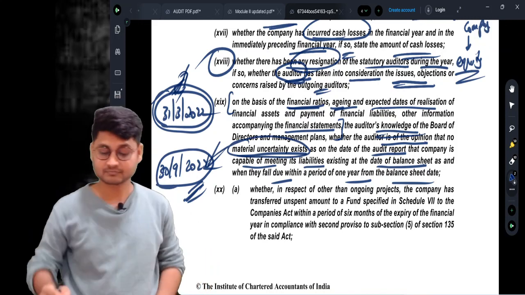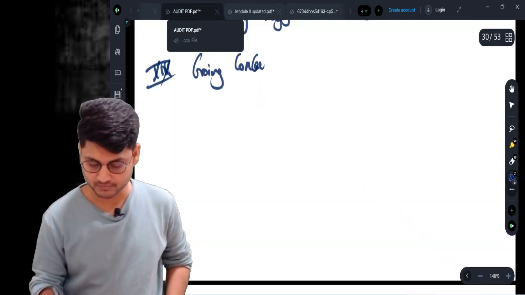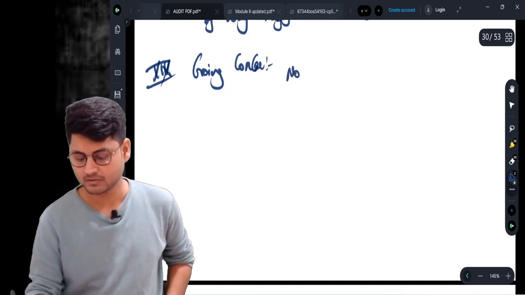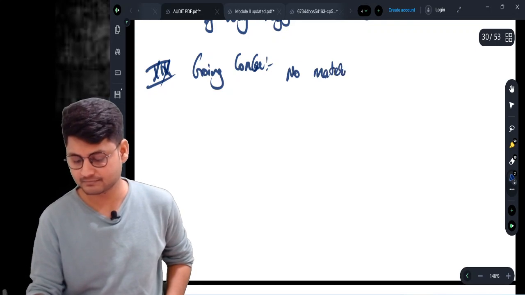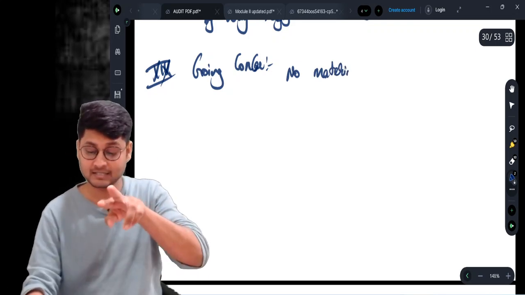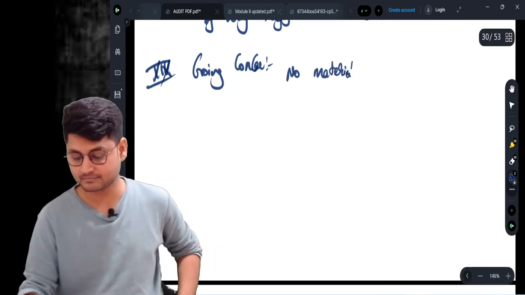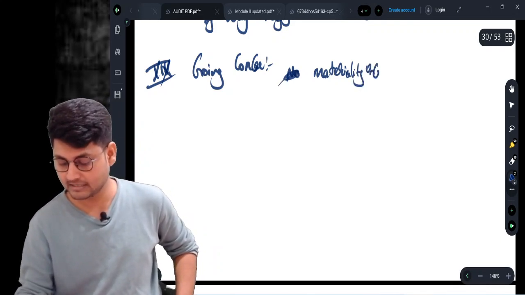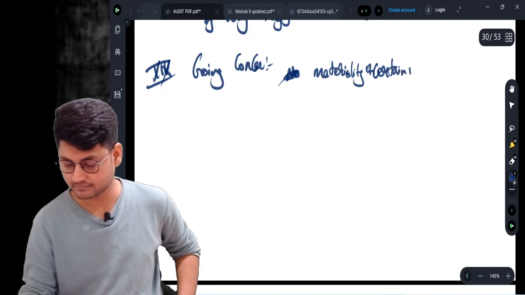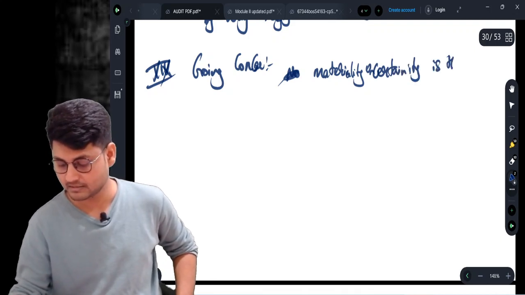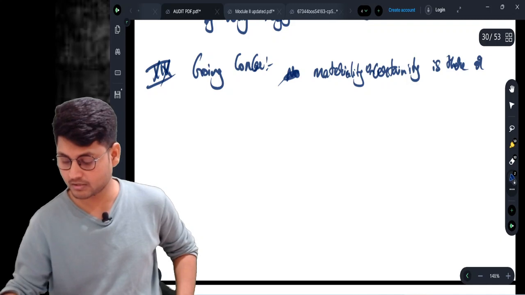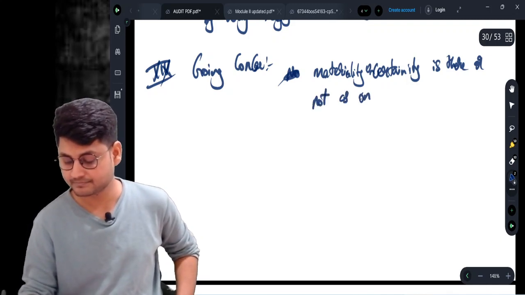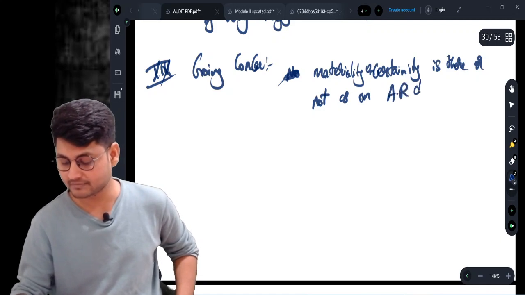Now, how to write going concern? What is going concern? No material uncertainty. Now as an auditor, you need to report whether that material uncertainty is there or not, as on which date? As on auditor's report date.